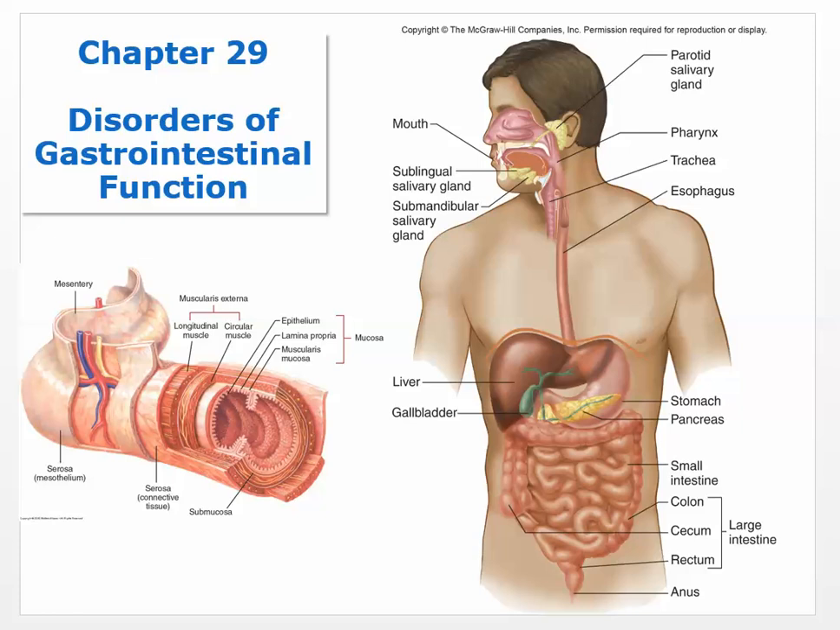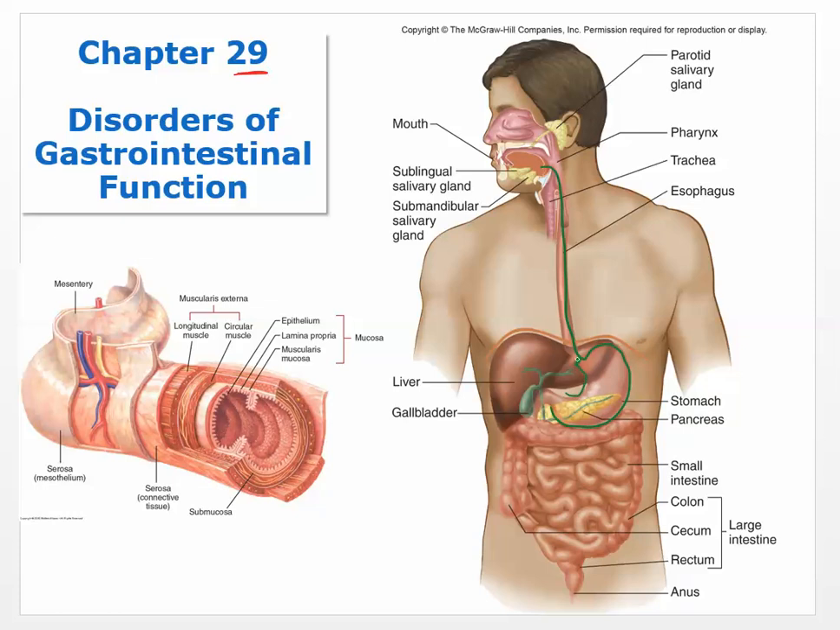Okay, so we are going to go over chapter 29, and these are disorders of gastrointestinal function. So now, what we're talking about with the GI tract is a tube that runs through the entire body. So this is a tube that starts from your mouth and then moves all the way through. So it starts with the esophagus, and then of course we have this enlargement that is the stomach, and the stomach of course is its own organ.